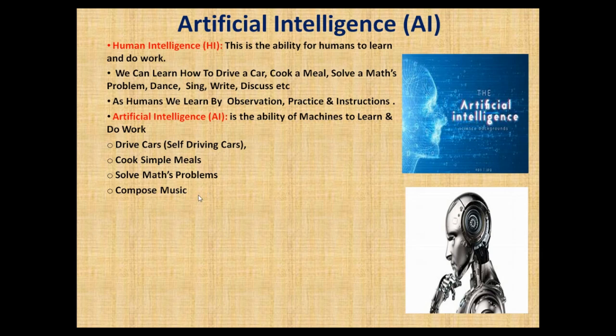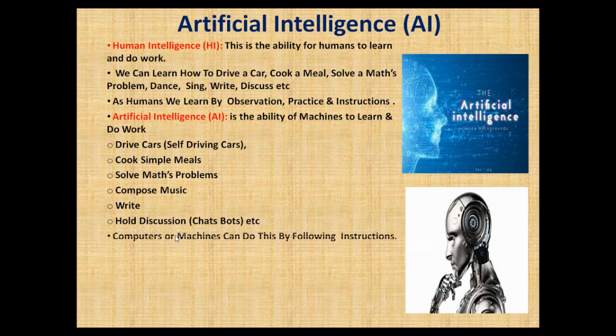Machines can compose music, which we will see in the course of the lesson. Machines can write, like computers can help you to write. Machines can also help you hold discussions like chatbots. If you go to sites that have chatbots and you type in a chat, you will discover the chatbot is going to give you a response. That is AI working. So these are the things AI can help you do.